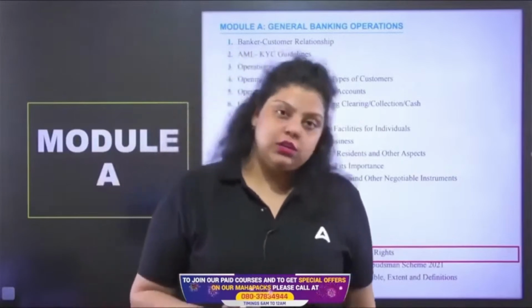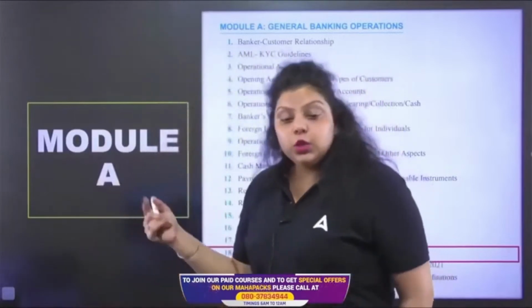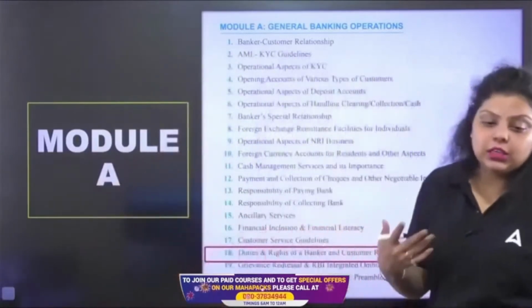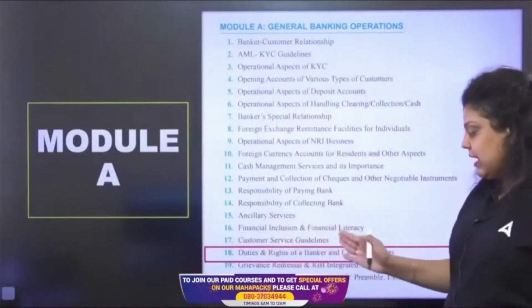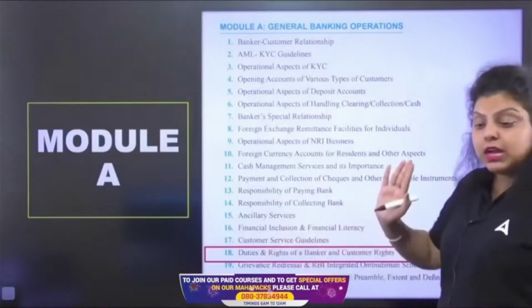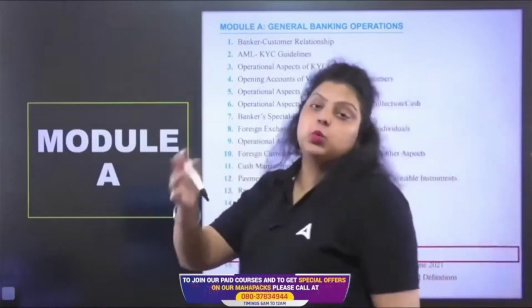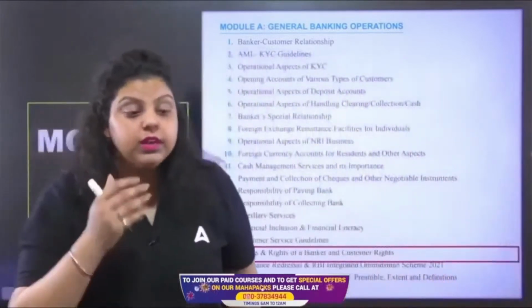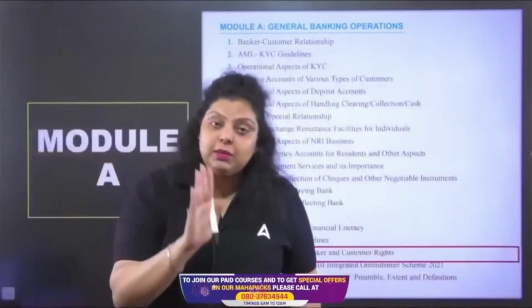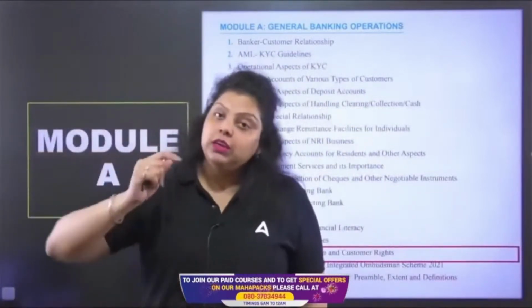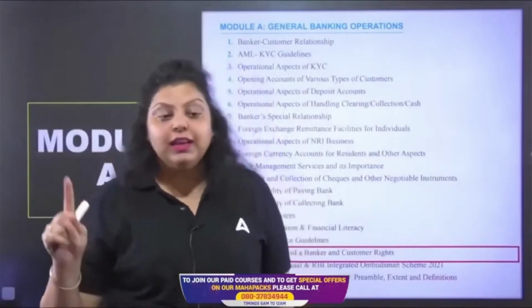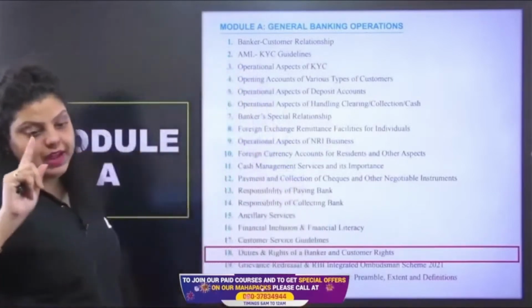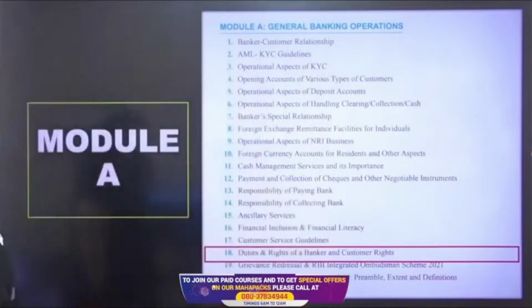These are the special relationships. When it comes to duties, the bank has certain duties to be performed for the customer. These are the duties and rights of a banker, and the customer also has certain liability towards the bank. It's not always a liability of a bank towards the customer. The customer also has a liability towards the bank, right? So all those duties and rights of the banker and the customer we are going to cover in this particular unit.